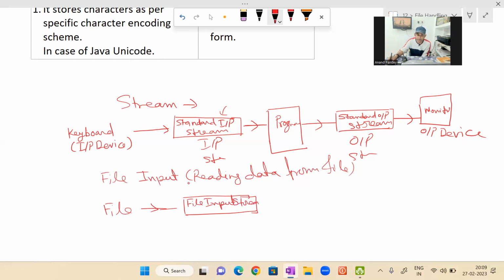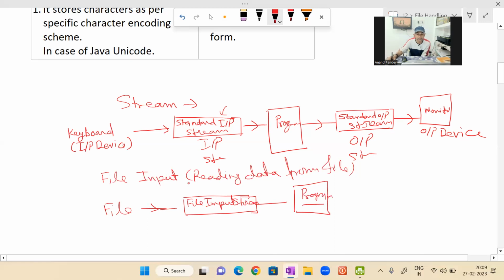This is called the file input stream, and from here the program will fetch the data. In case of file input, the data will be taken from the file and it will go to the file input stream. In case of keyboard, it is called the standard input stream. The program will fetch the data from the file input stream, and it will produce the output on the monitor.